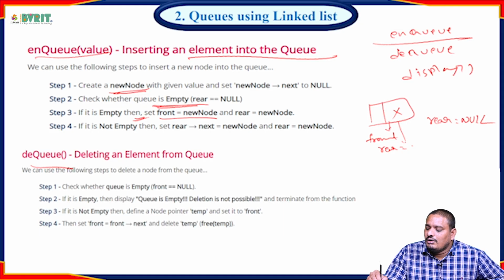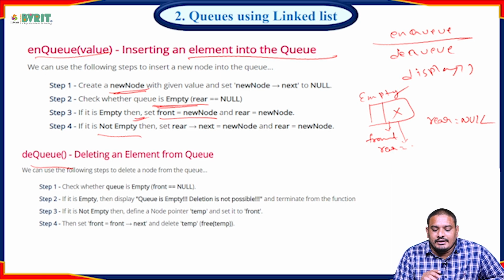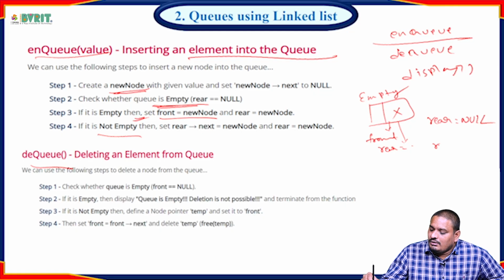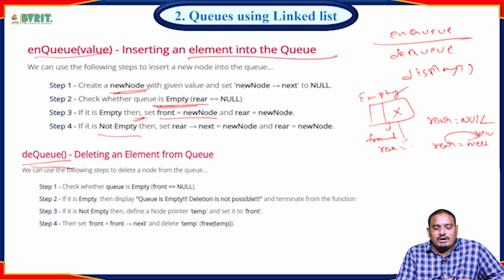Otherwise, it is not empty: set rear's next to the new node, and rear equals new node. That is the NQ of value algorithm. Now we can perform the DQ operation, that means deleting an element from the queue.